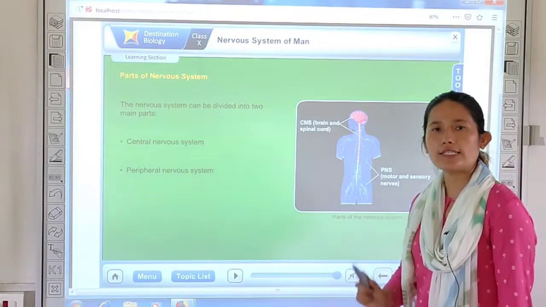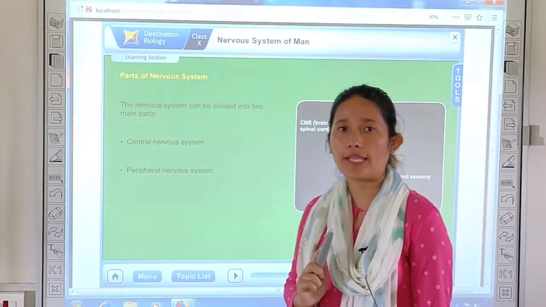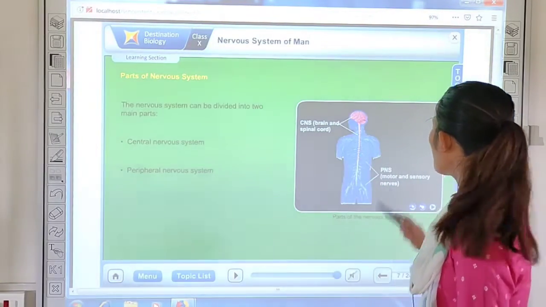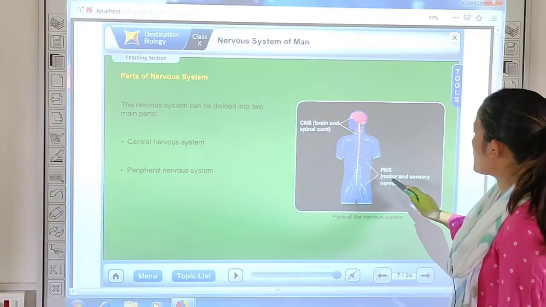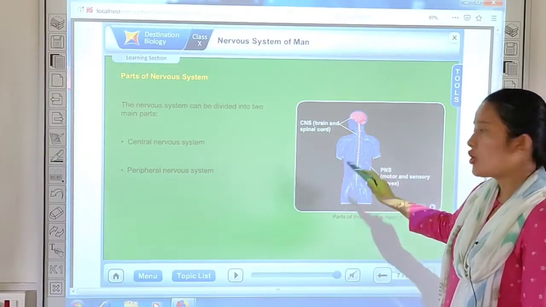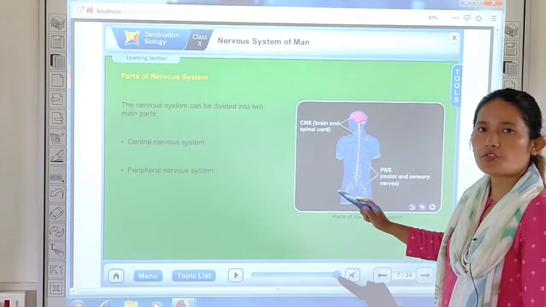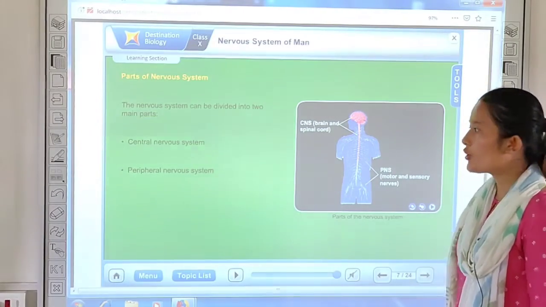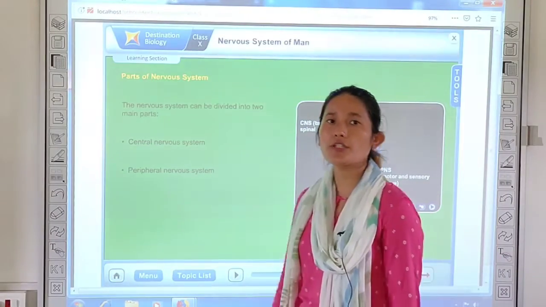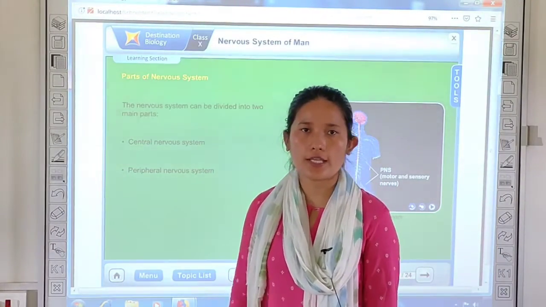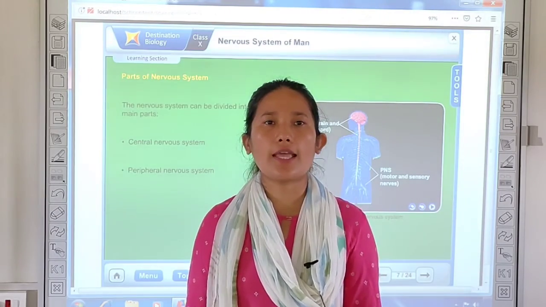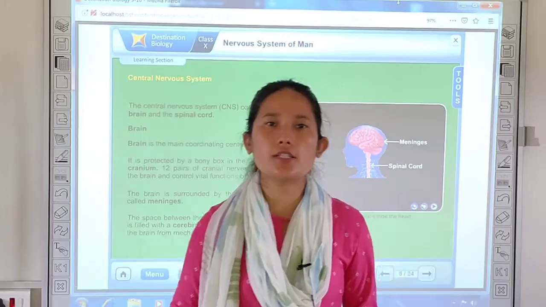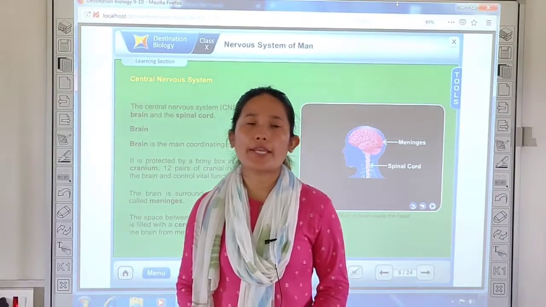We need to go in detail about the structure of brain, its parts and function. And your peripheral nervous system consists of nerves, motor and sensory nerves emerging out of the brain and your spinal cord. Okay, your peripheral nervous system further can be divided into two types, that is somatic nervous system and autonomic nervous system.